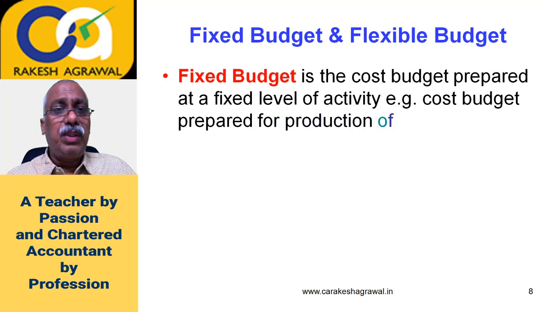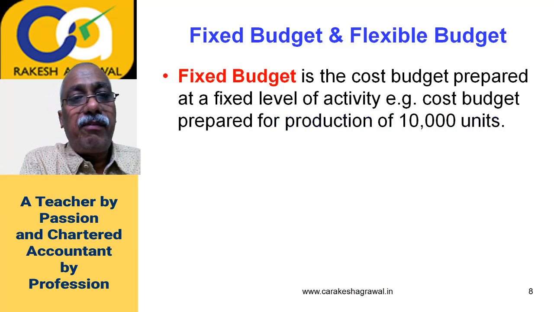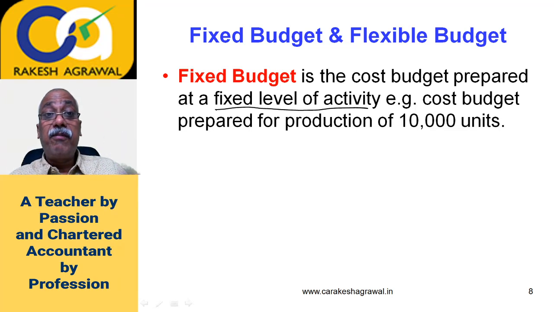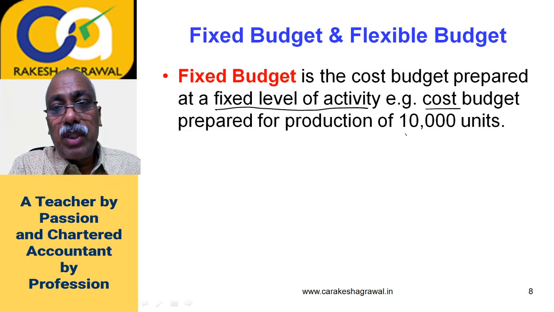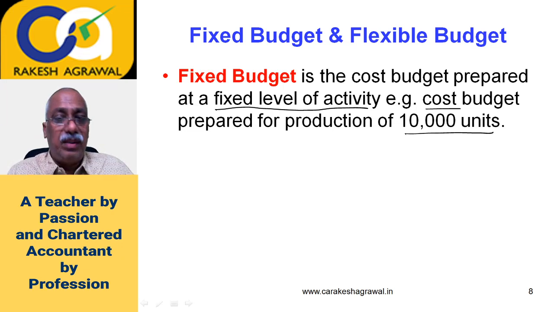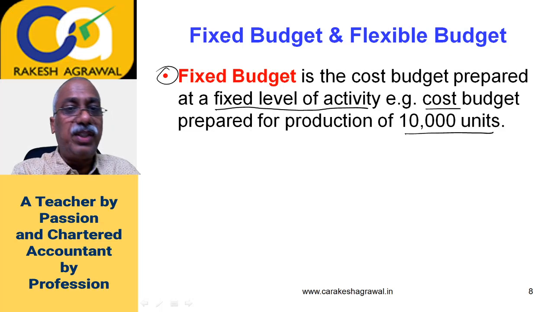Sometimes a short note question is also asked on fixed and flexible budget. Fixed budget is the cost budget prepared at a fixed level of activity. Please remember, fixed budget doesn't mean fixed cost budget. The word fixed here means fixed level of activity. For example, if you are preparing a cost budget for a production of 10,000 units, you are trying to calculate how much cost I will incur for 10,000 units. Now 10,000 units is one activity, that is a fixed level of activity for which you are calculating the cost. Then it is called fixed budget.